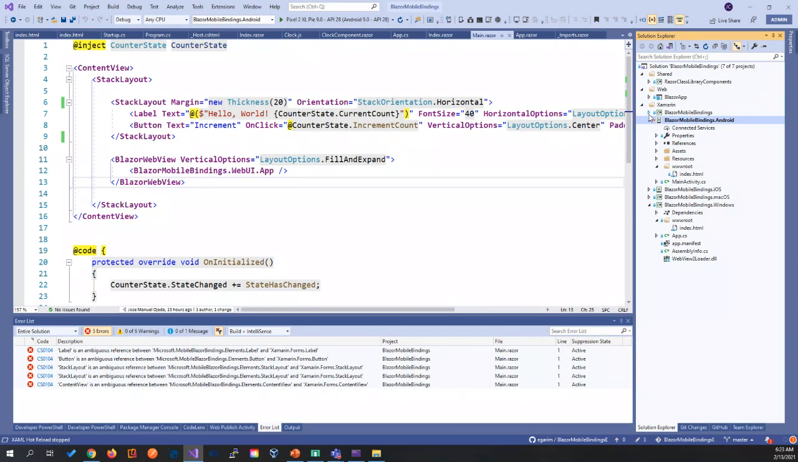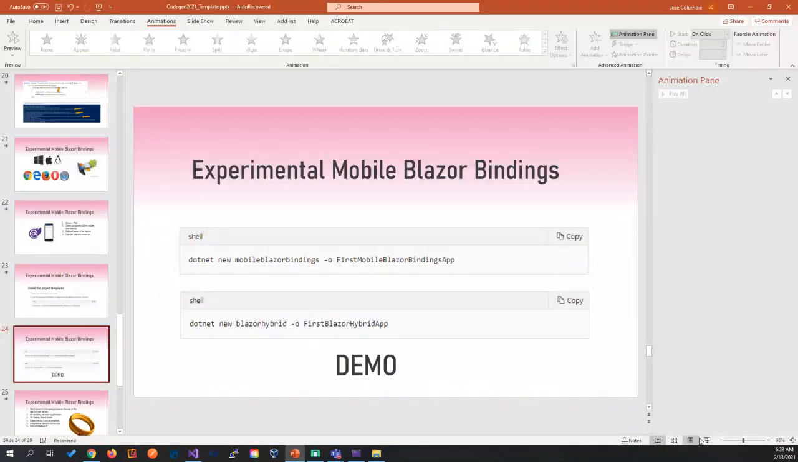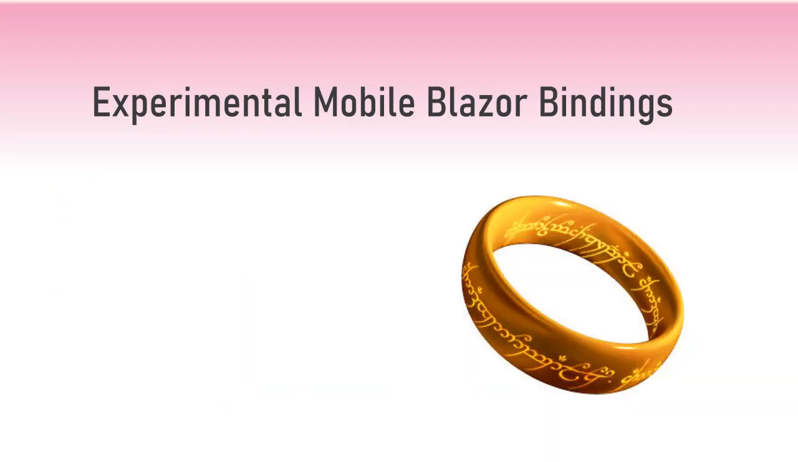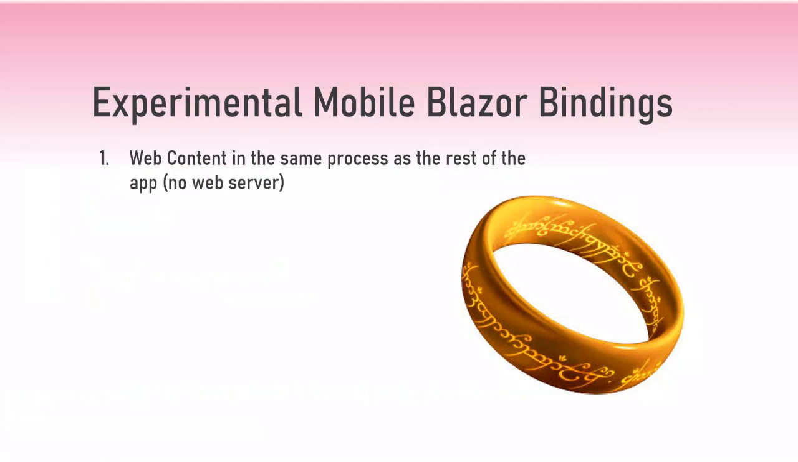Let me come back to the slides for just a second. One thing that I want to emphasize about mobile Blazor binding: the web content is in the same process as the rest of the app. There is no app service running behind. There is nothing. It's running natively, and the capabilities are endless. You will be able to have all the native access that is being provided.